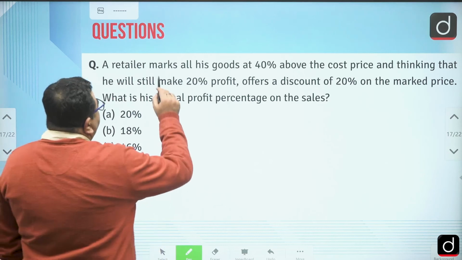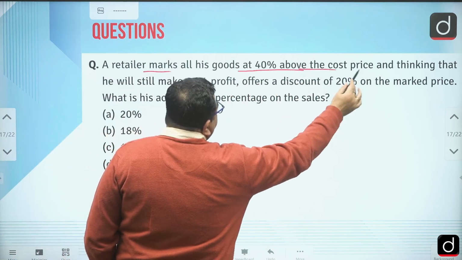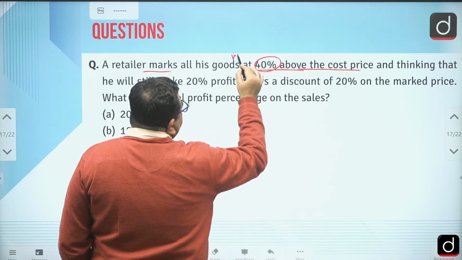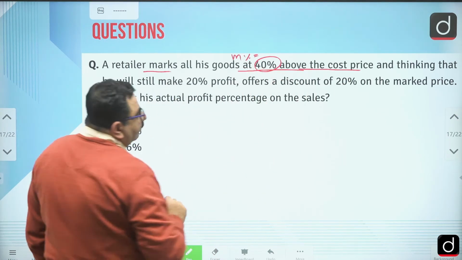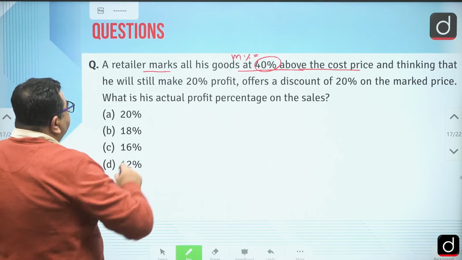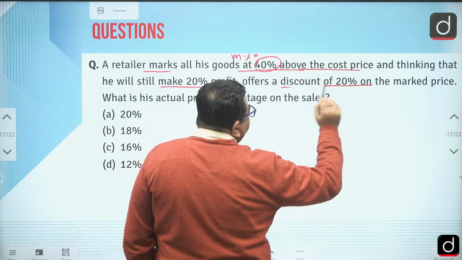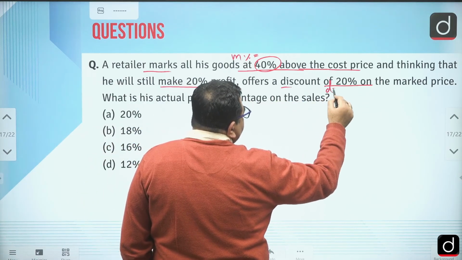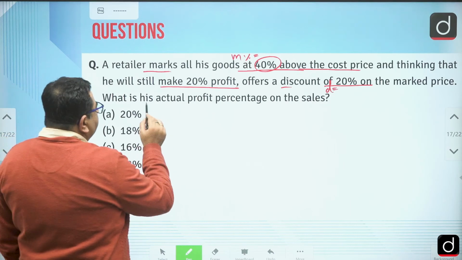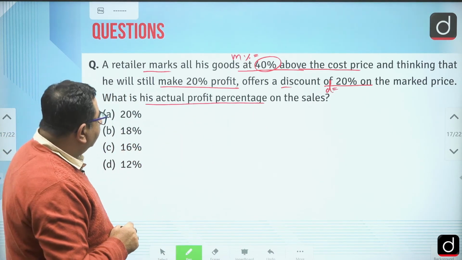Now, a retailer marks all his goods at 40% above the cost price. While reading the question, I know this 40% is nothing but the M% markup percentage above the cost price. Thinking that he will still make 20% profit, he offers a discount of 20%. So this is the discount offered on the mark price. What is his actual profit percentage on the sales?